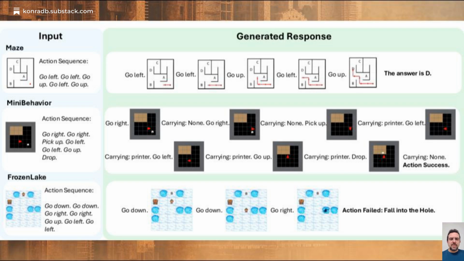Figure 2 provides a comprehensive visualization of how MVoT works across 3 different tasks. In the maze task, we can see how the system tracks and visualizes the agent's position through a maze. The mini-behavior task shows more complex interactions, including picking up and moving objects. Frozen Lake demonstrates how the system handles environmental hazards and path planning. Each example shows both the verbal reasoning steps and corresponding visual states, illustrating the interleaved nature of MVoT's reasoning process.